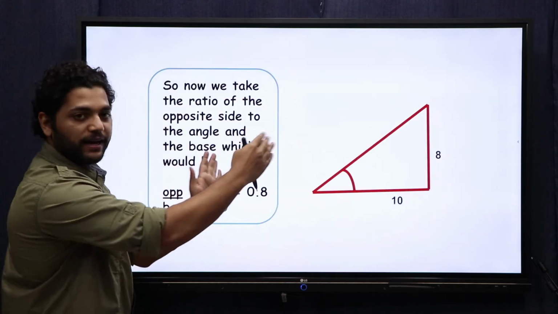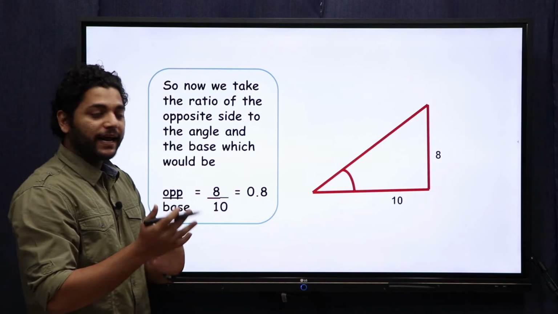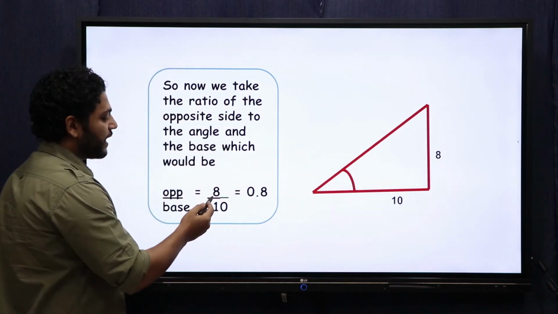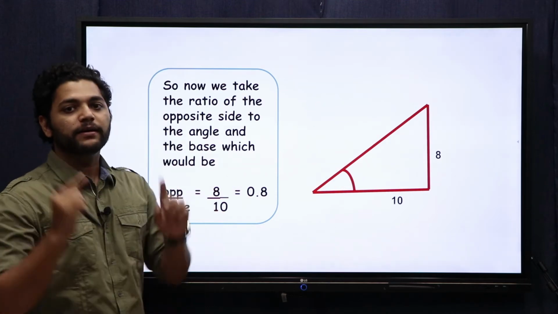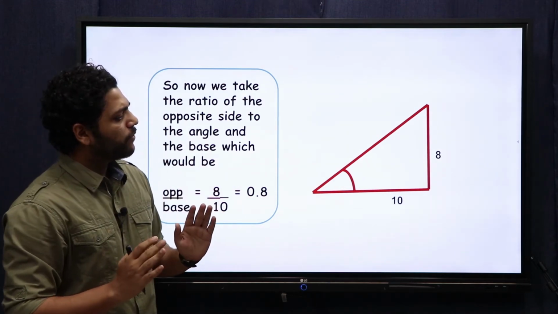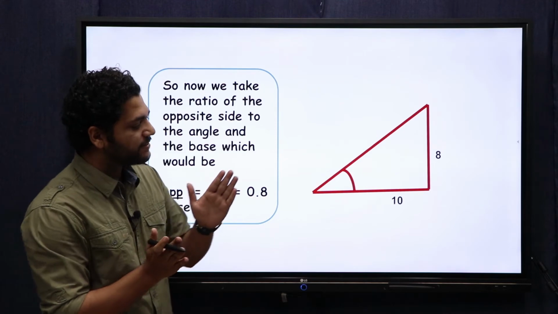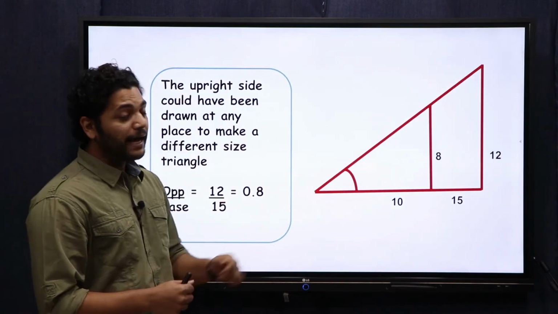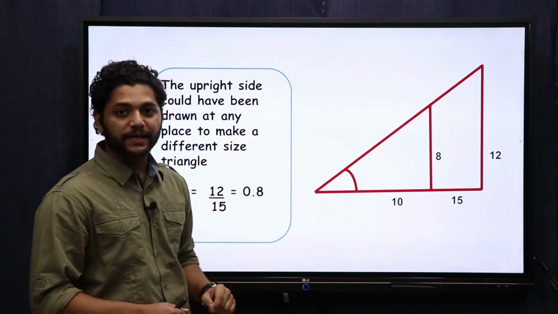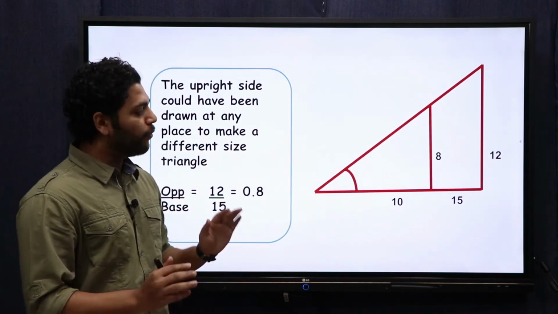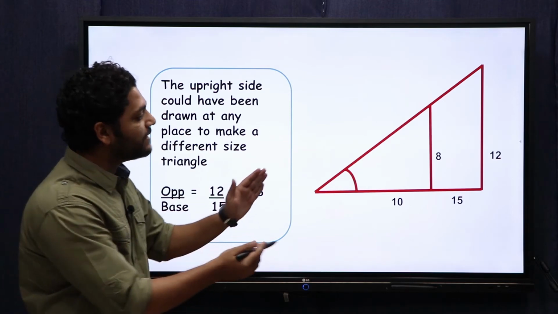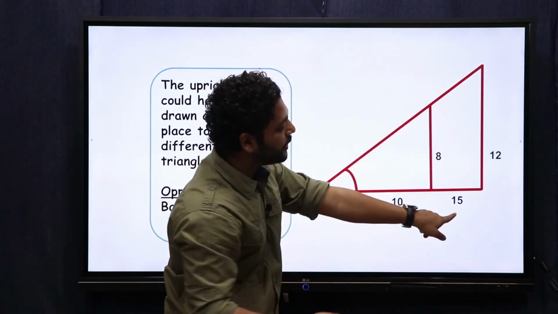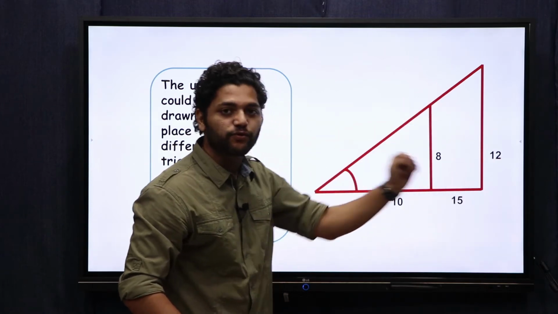We can take that triangle out and now calculate the ratio of the side opposite to the angle and the base, which is 8 by 10, equal to 0.8. Keep this in mind. Now what I do is I extend these two arms of the triangle like this. So now the new height of the triangle is 12 meters and the base is 15 meters. What did I just do with the previous triangle? I just extended the two sides and made the new base length 15 and the height 12.